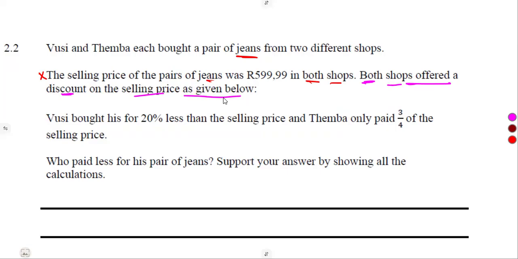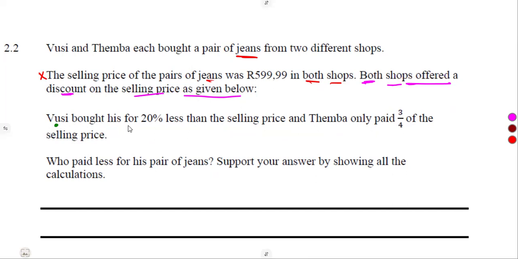So it's very true. They enter different shops, but as they enter those different shops, the selling price was the same. But what follows after was different, which is the offer, the discount now. It was the one that was different. So let's see about these two discounts. The first one was for the guy called Vusi.